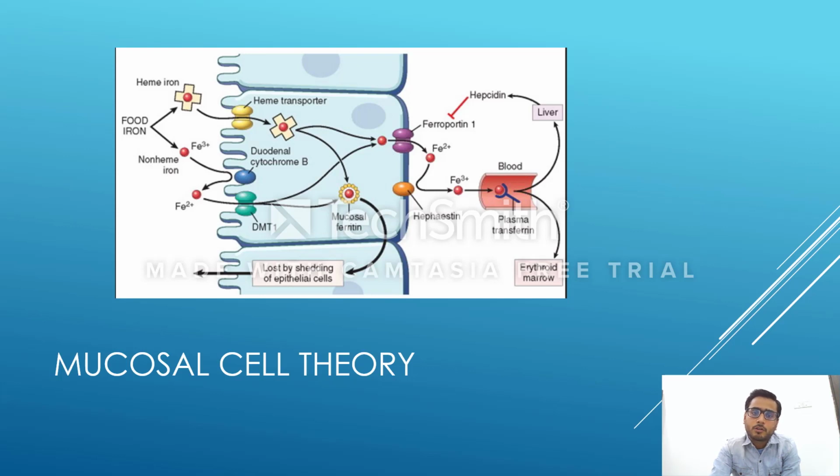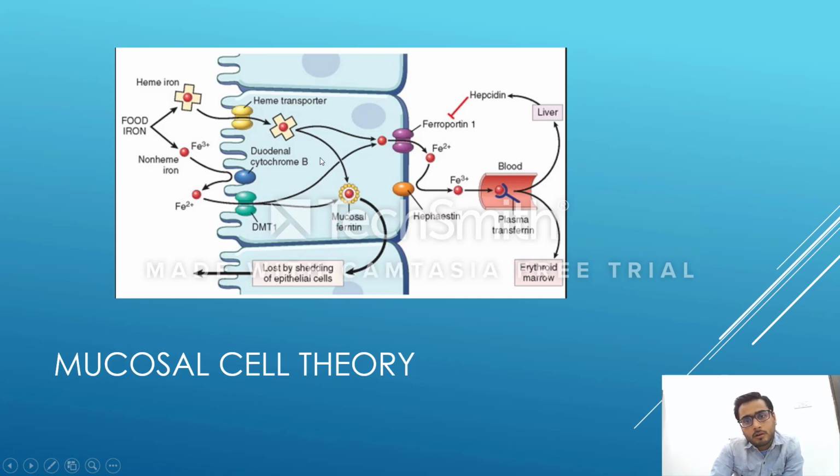In that case, the iron inside this mucosal cell gets attached to a molecule known as apoferritin and gets converted into ferritin, the storage form of iron, known as mucosal ferritin.